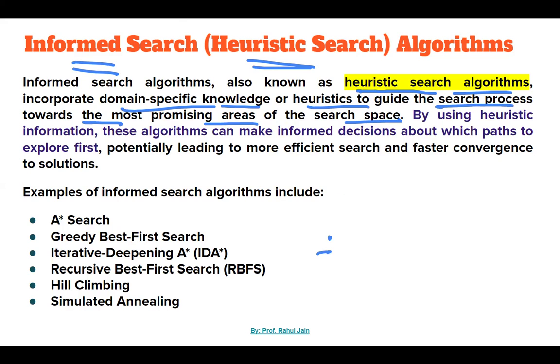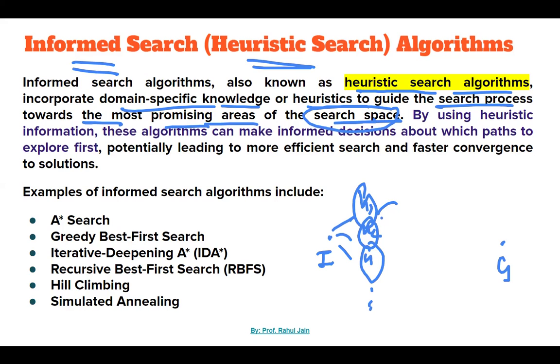It means from the initial state, if we are going toward the goal state, then every time the heuristic will help us find the best possible solution, the most promising area. Using the heuristic function every time gives us the estimated cost,